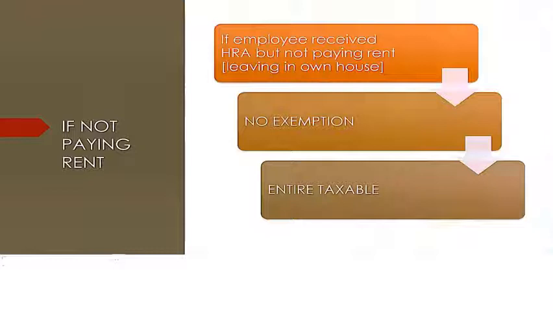So no exemption, entirely taxable. The entire amount is taxable.